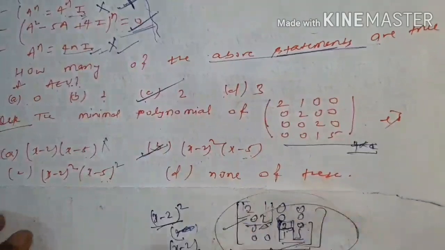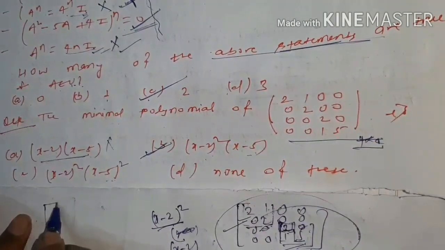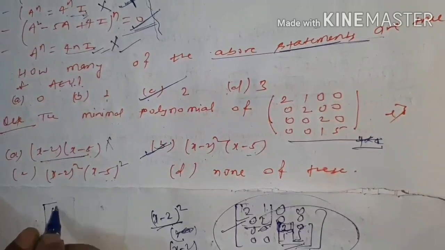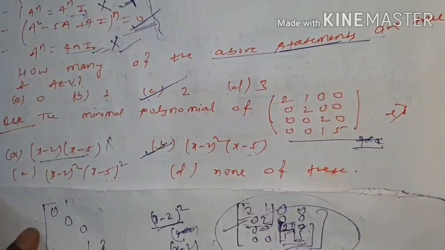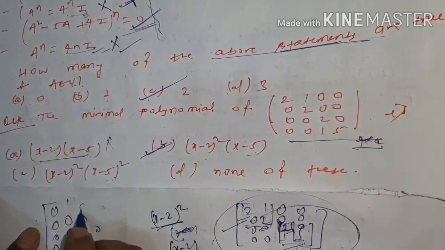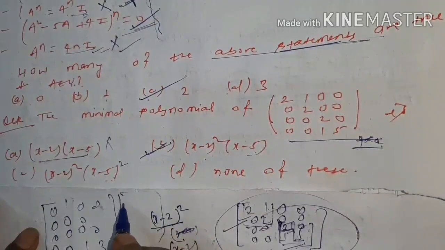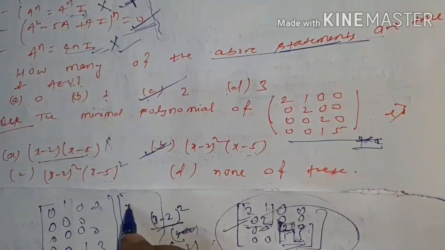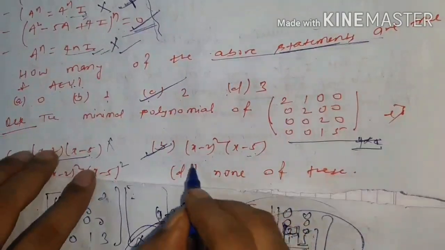You can verify, if you take for this example x minus 2, it means the matrix with entries 0 0 1 0 1 3 0 0 0 0 0 0 0, and x minus 5, and multiply, you will not get a null matrix. So the answer will be this.